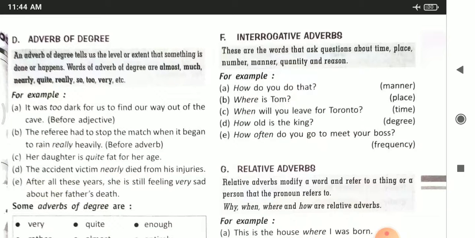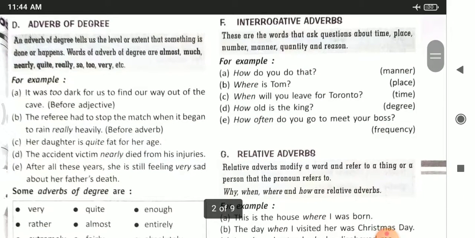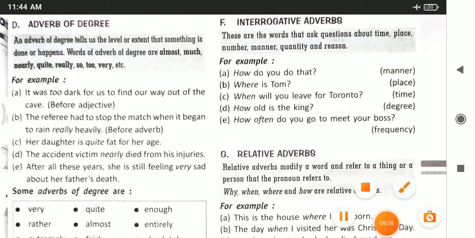For example, A: it was too dark for us to find our way out of the cave. So here the adverb is put before the adjective. The word dark is an adjective over here, and too is an adverb of degree. The referee had to stop the match when it began to rain really heavily. So here heavily, again you can see the ly word, so it is an adverb. Here the word really is modifying another adverb. So really is an adverb of degree.